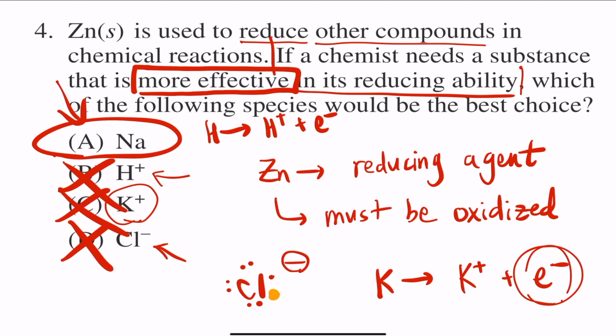And if you think about it, the sodium atom is very, very willing to give away its electron, because first of all, it's an alkali metal. Metals normally give away their electrons. And secondly, once sodium gives away that 1 electron, it's going to become the noble gas configuration, which is going to make it very stable.